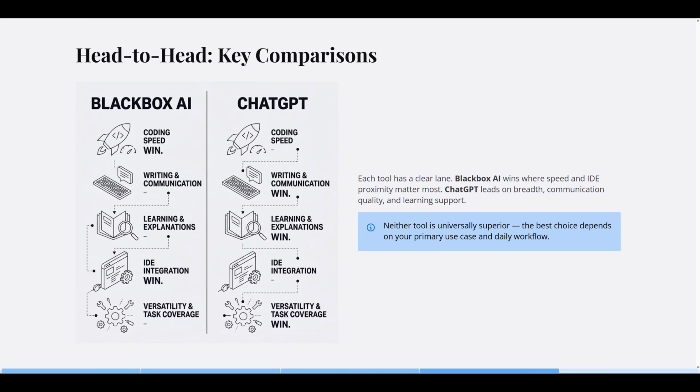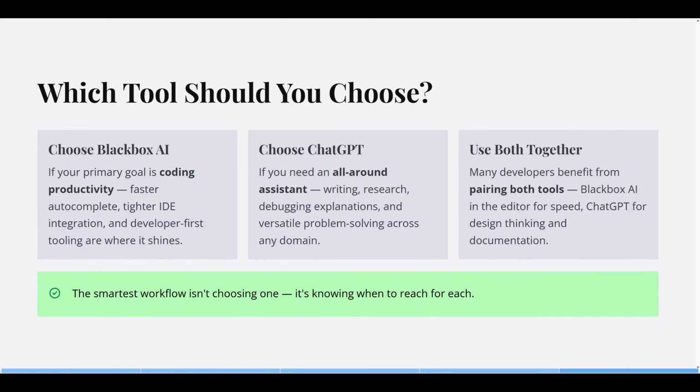So, how should you choose? If your main goal is coding productivity and you live in an editor, pick Blackbox AI. If you need an all-around AI assistant that balances writing, research, explanations, and coding help, go with ChatGPT. Many developers may benefit from using both together. Let Blackbox AI accelerate code inside the IDE, while ChatGPT handles brainstorming, documentation, and deeper explanations alongside it.